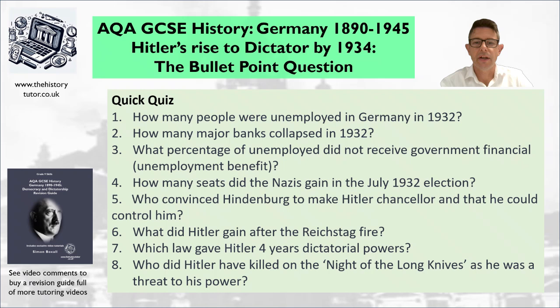So here's our quick quiz. So 8 questions to test your knowledge about Hitler's rise to power, starting with some of the earlier themes around unemployment and financial collapse and going right through to him becoming dictator. The question I'm going to go through today is about Hitler's rise to power to being dictator by looking at, as I said, the Reichstag fire and also looking at the Night of the Long Knives. However, you could have questions that are more general, could say political reasons or economic reasons. So obviously test your knowledge on some of those as well. So pause me now and have a go at this quiz.